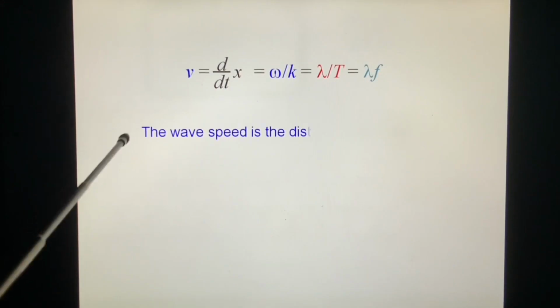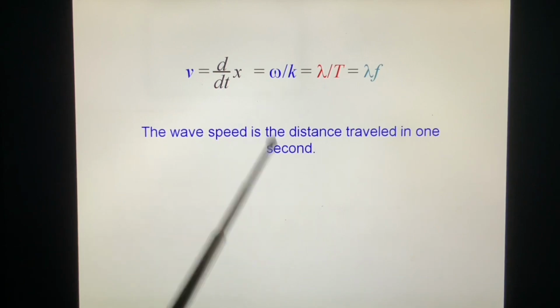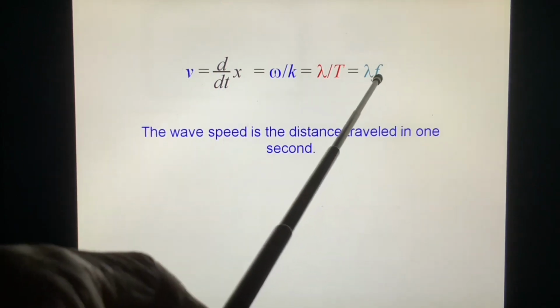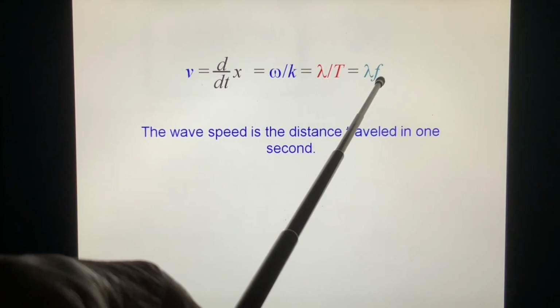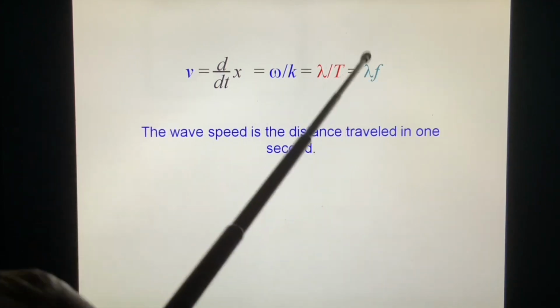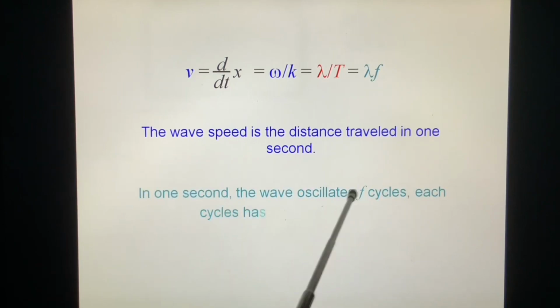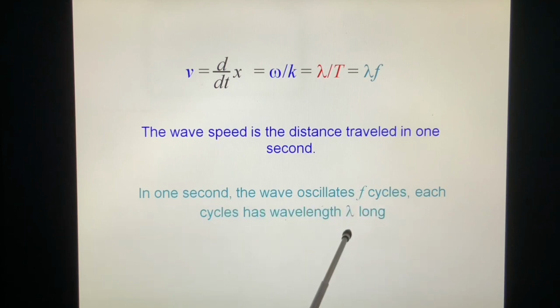The wave speed is the distance traveled in 1 second. In 1 second, the wave repeats f times, and each time it travels a wavelength. So v equals lambda f. In 1 second, the wave oscillates f cycles, and each cycle has wavelength lambda. This is how you remember the velocity of the propagating wave.